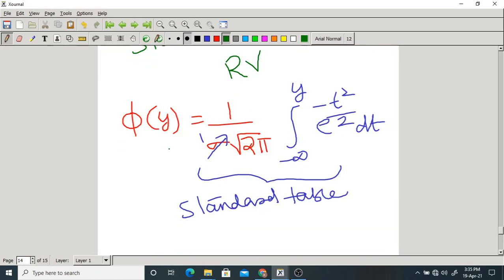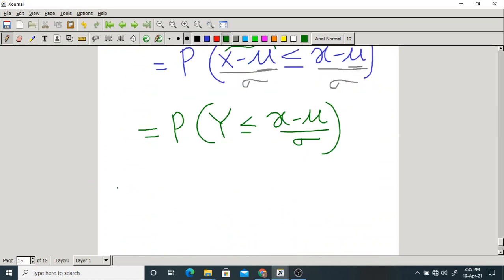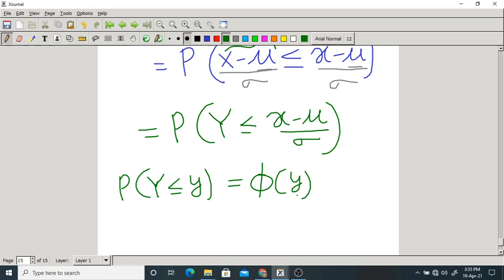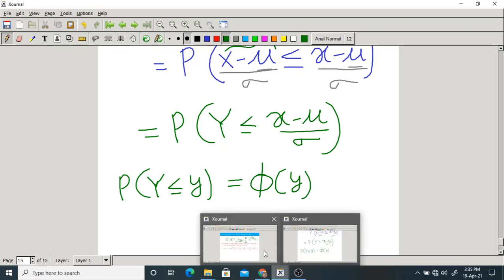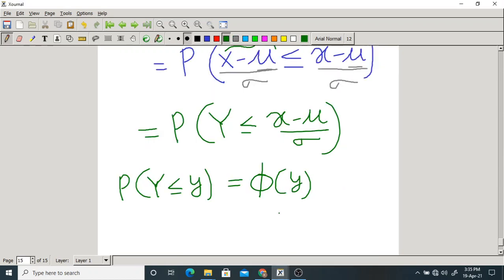Now, what is this formula equal to? Just now we said that the probability that Y is less than or equal to y equals phi of y. Let me go back here. Phi of y equals the probability that capital Y is less than or equal to small y. This is the definition of the CDF of the capital Y. Let us compare these two.